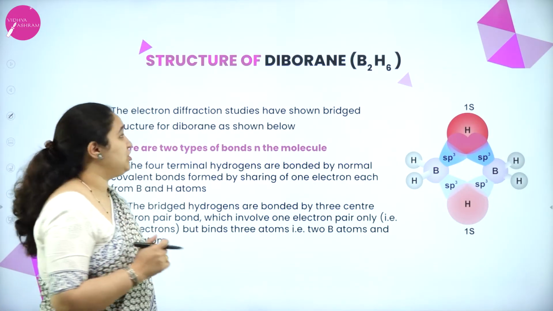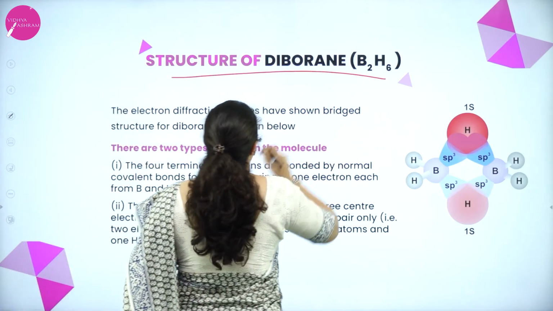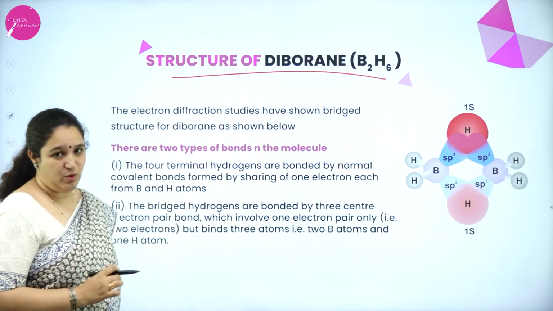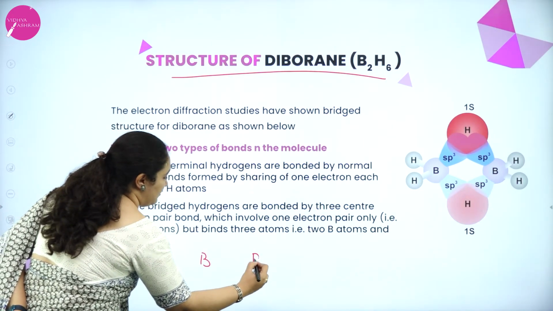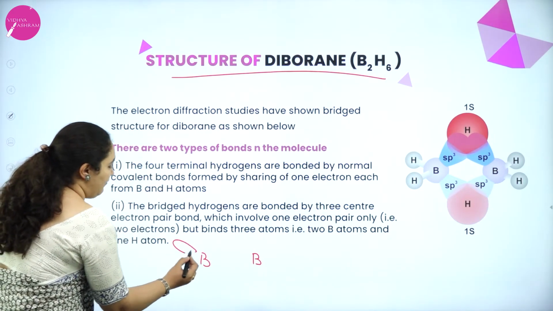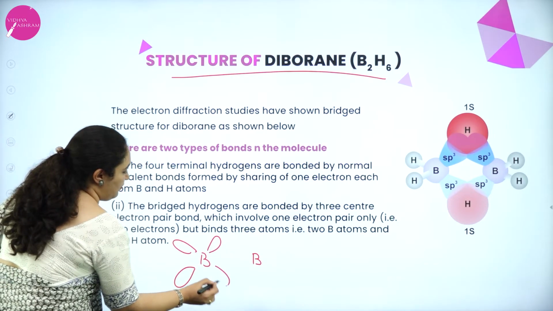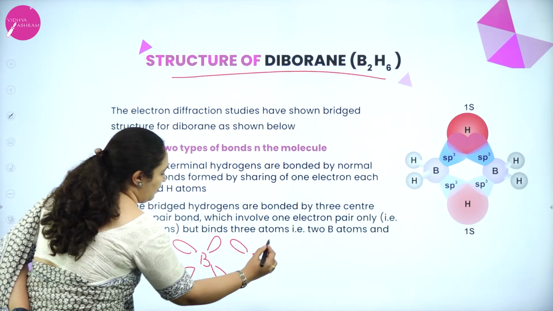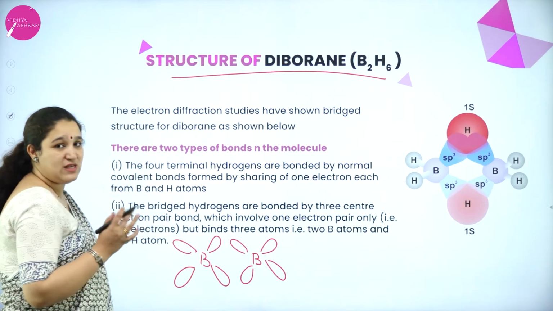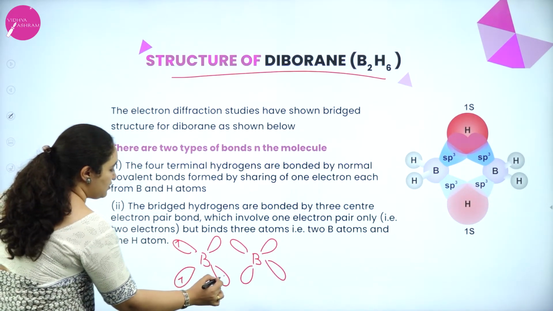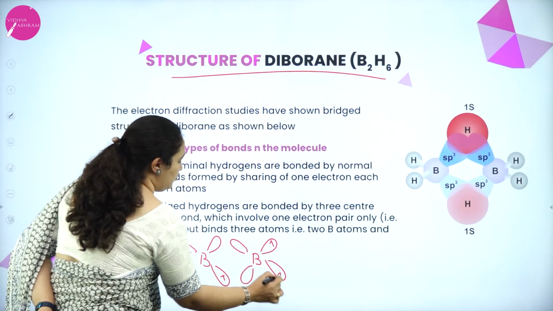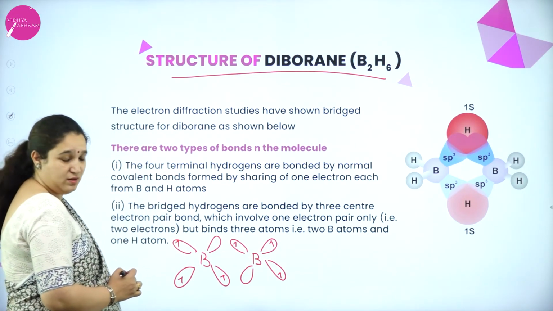Next is structure of diborane, B2H6. This is very important. First we'll understand we have two boron atoms, and we have sp3 hybridized orbitals. Even if the orbitals are sp3 hybridized, only 3 of them have electrons. So I can take these two and one electron is there here.